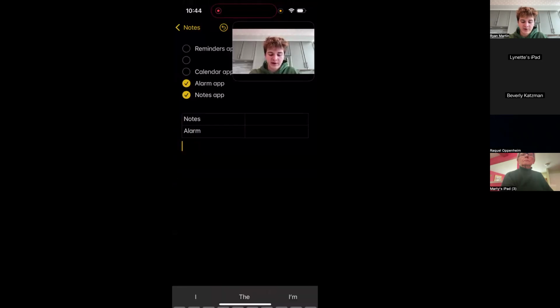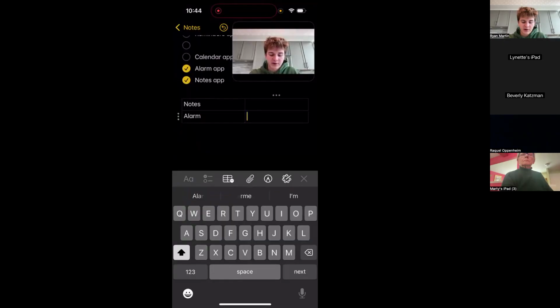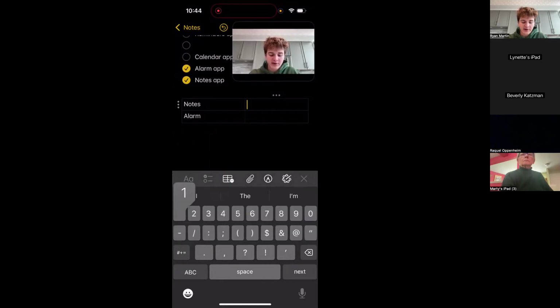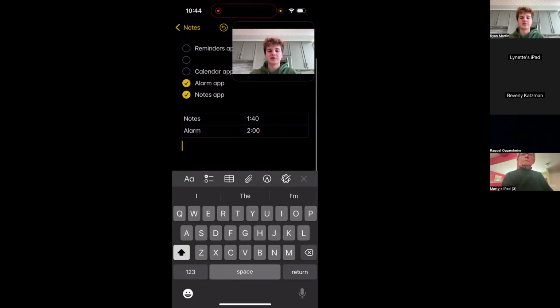And obviously, I can change the length of this by just adding boxes to it. I can press that. So Notes app, I spent a minute 40 seconds on today. Alarm app, I spent 2 minutes on. So this is a very easy way to stay organized.